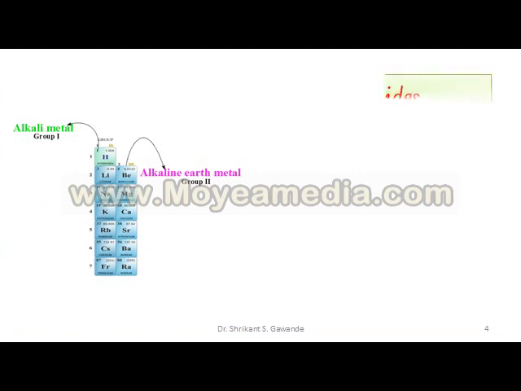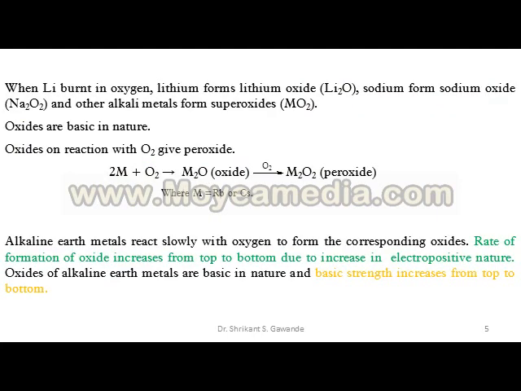Second topic is oxides of alkali metals and alkaline earth metals. Oxides of alkali metals. When Li burns in oxygen, lithium forms lithium oxide Li2O. Sodium forms sodium peroxide Na2O2, and other alkali metals form superoxides MO2.